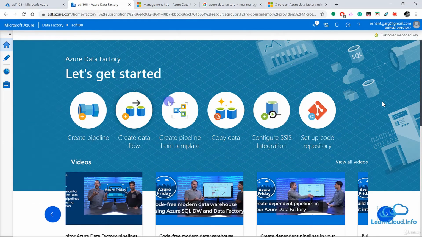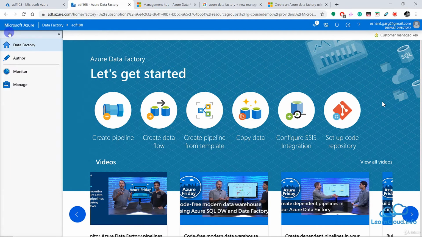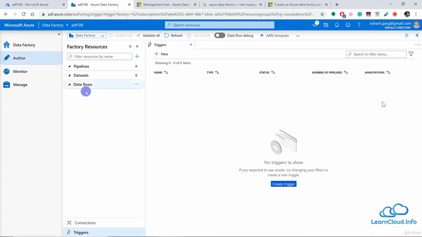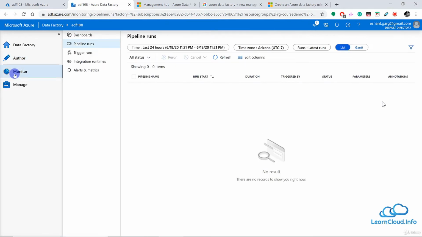So this is our first page, the home page, you can see here. And if I expand this here, earlier it used to be called home, but now it says Data Factory. The next page we have is the author page. And this is the main development area. This is where you are going to spend most of your time. You create your pipelines and datasets and all kinds of mappings and everything in this page. We will go into all that detail later, but I just want to let you know that the author page is the development page. And then you have the monitor page.